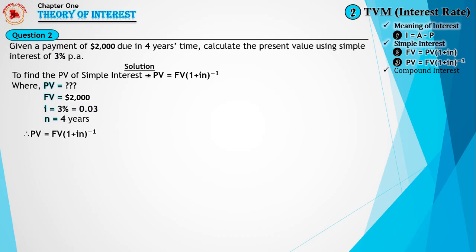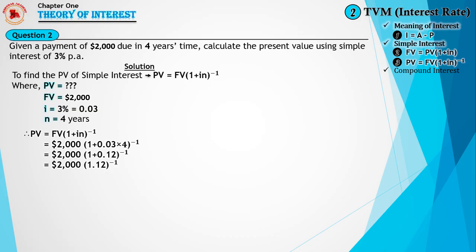Now substituting the values into the formula, we have PV equals FV(1 + IN) raised to the power of minus 1. Solving this, we have FV to be $2,000, then in the parentheses we have 1 + 0.03 × 4, raised to the power of minus 1. Evaluating 0.03 times 4, we arrive at 0.12. Then 1 + 0.12 will give us 1.12.